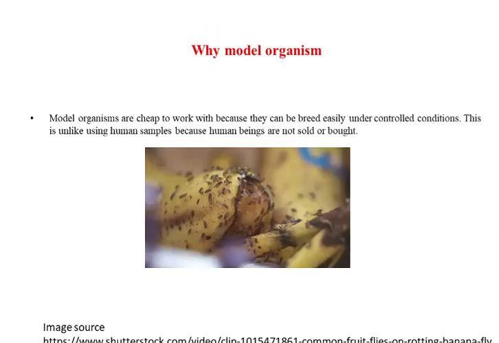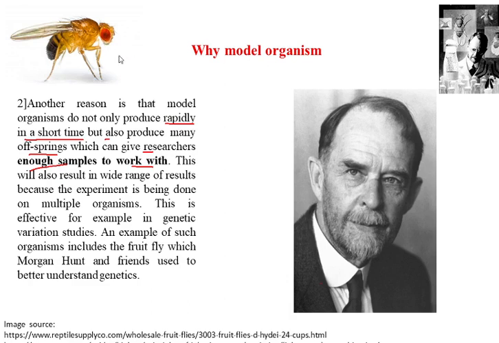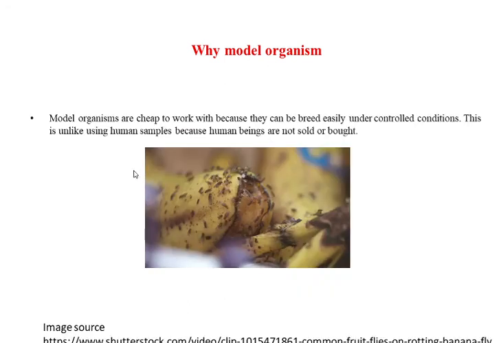So that is the reason, the desired characteristics why they are using Drosophila as an experimental organism is it reproduces rapidly, it is having shorter life cycle, and so it produces enough sample space to work with. So that is the second reason. The third reason, the model organisms are cheap to work with.